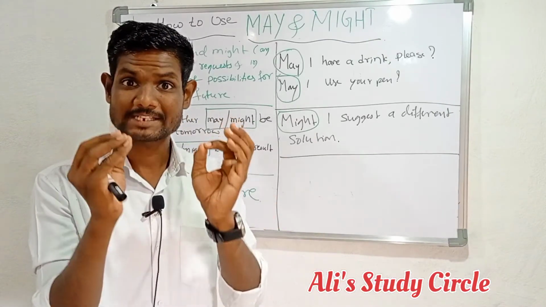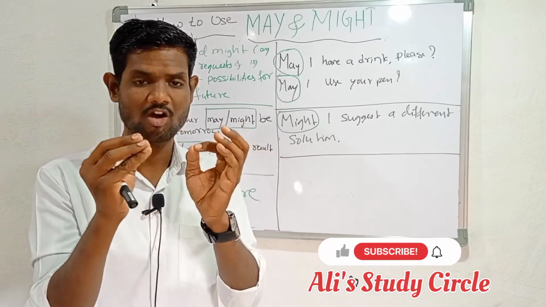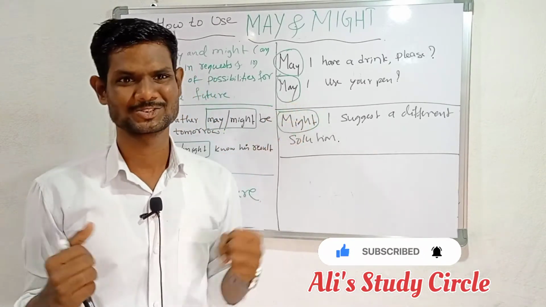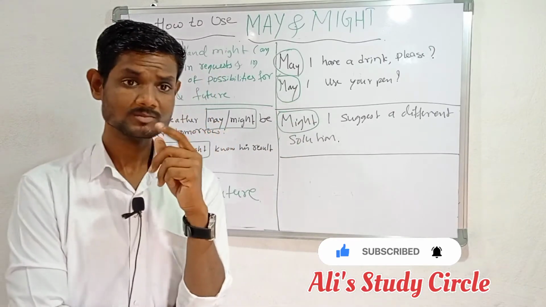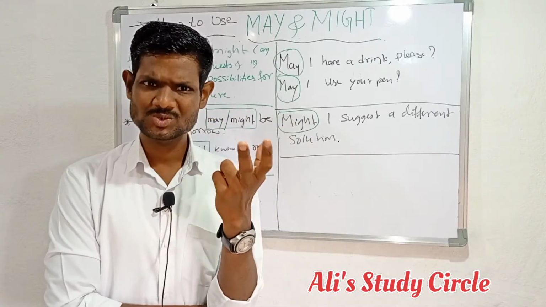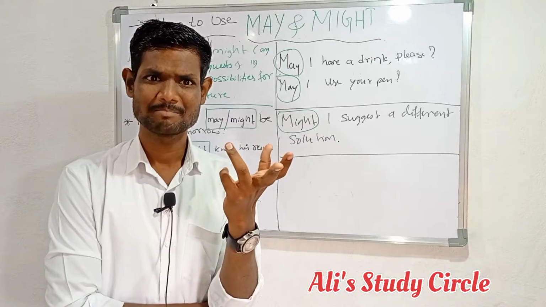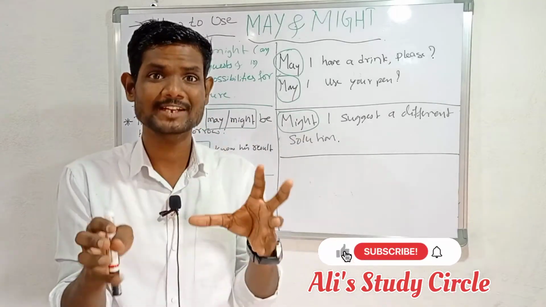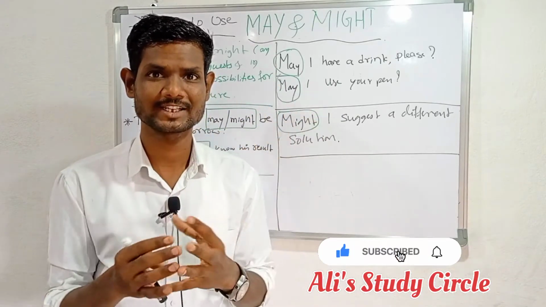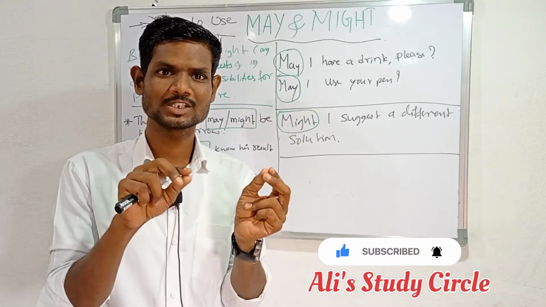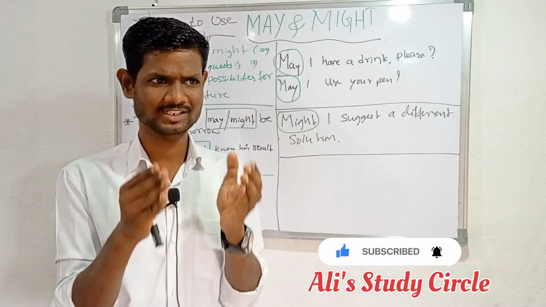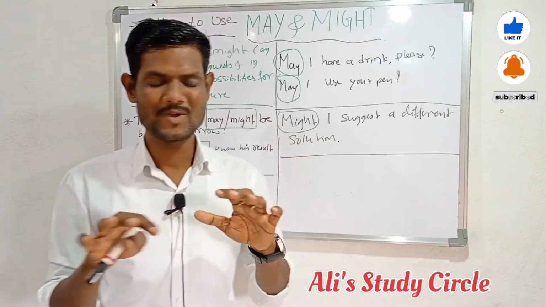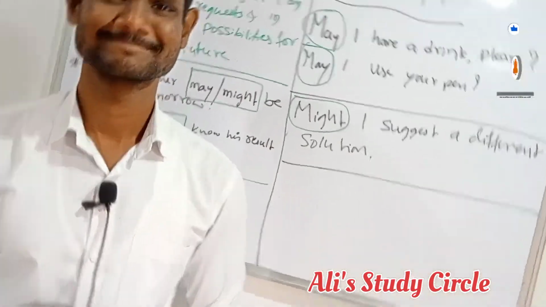Expressions of possibility for the present and future also. For example, might I ask you your name? May I ask you your name? Both are the same, a lot of similarities are there, and both may and might look the same, working very casually in the sentence.